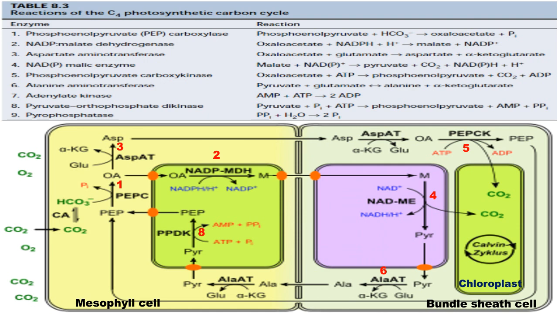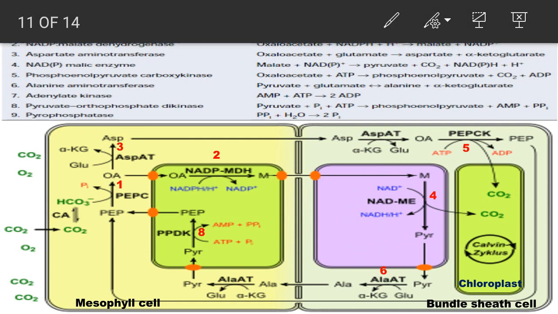Both the conditions are there, malate and or aspartate. If formed, they process simultaneously or separately to regenerate the 3 carbon intermediate, that is phosphoenol pyruvate, for continuation of the pathway. Now let's see here.